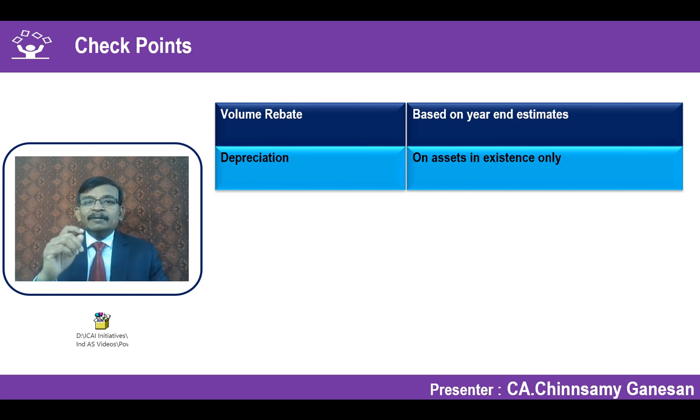Is it possible? Not at all possible, because depreciation itself, as per Ind AS 16, is applicable based on a single concept: when the asset is ready for the intended use by the management. It's not at all in existence. Where is the question of charging depreciation? Only in the third quarter will the depreciation charge come, and the fourth quarter will also have an impact because of that usage.